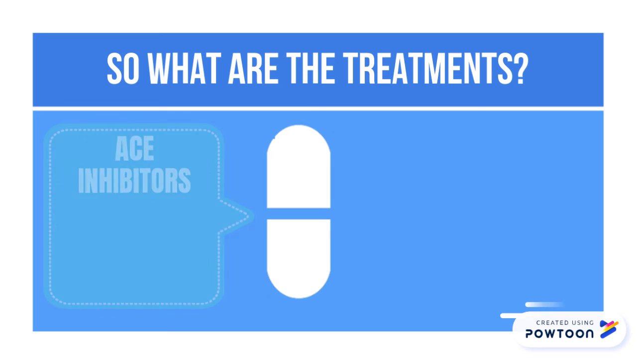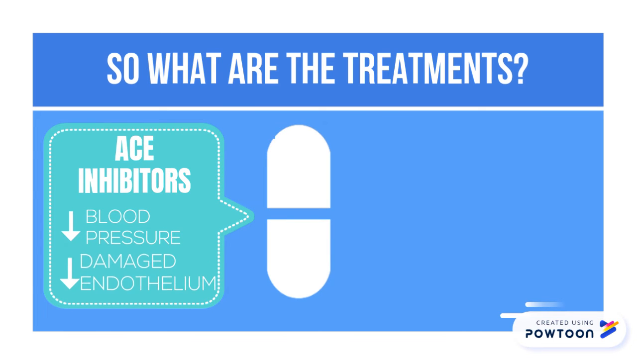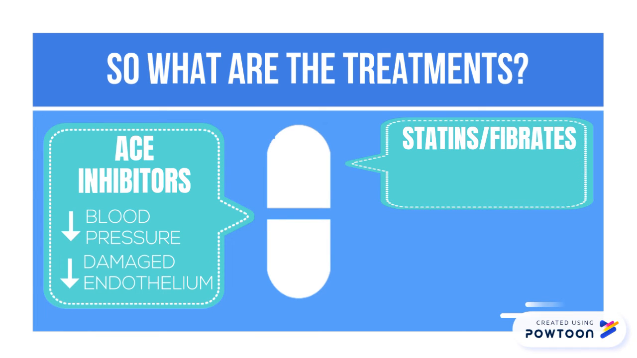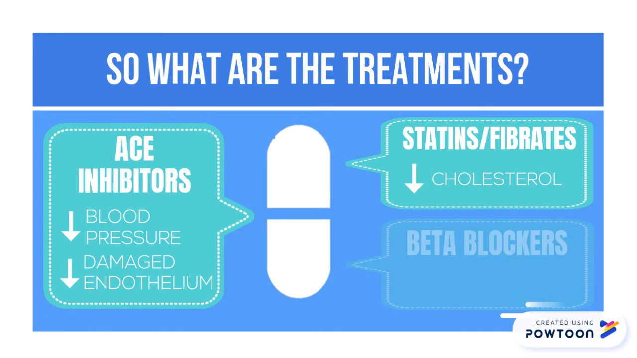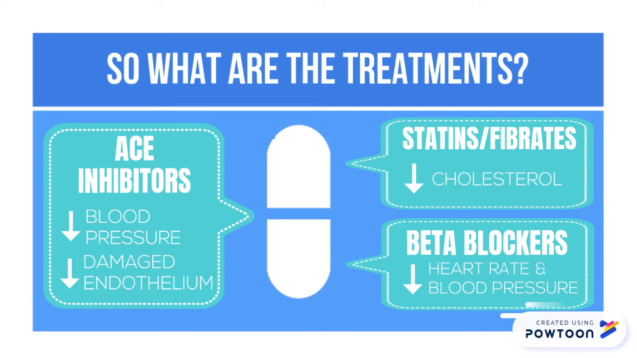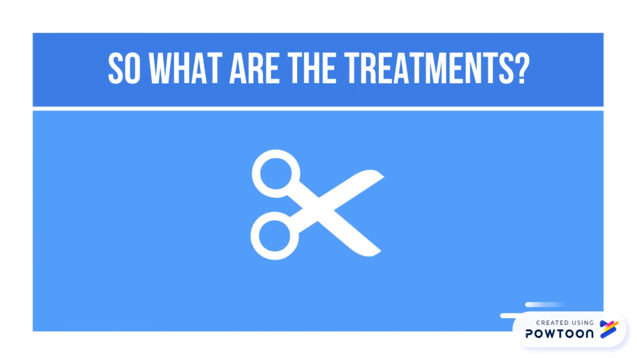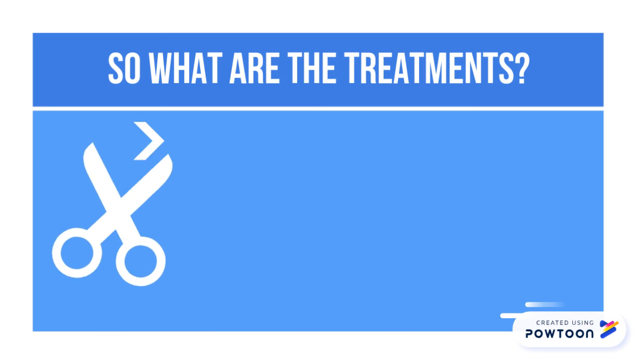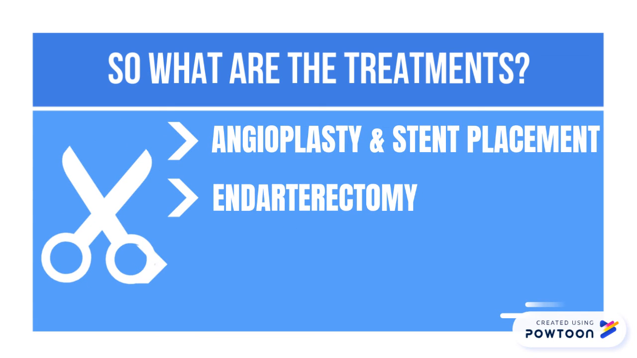ACE inhibitors and beta blockers are drugs that decrease blood pressure to lessen the stress on the diseased arteries, while statins lower cholesterol, which prevents plaque buildup. If the disease has progressed too far for drugs to be effective, surgery may be required.